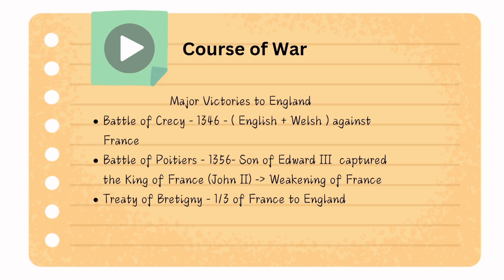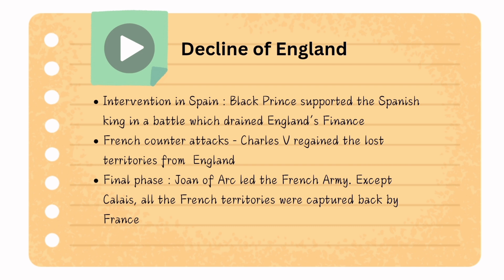After this, even though we can see a rise in the economy of England, it also went into decline thereafter. Why? Because the Black Prince supported the Spanish king in a battle which drained England's finance. So this intervention in Spain led to a decline in England's finance. There were a lot of French counterattacks. See, if one-third of their kingdom was given to England, there will be an uprising to have their kingdom back, right?